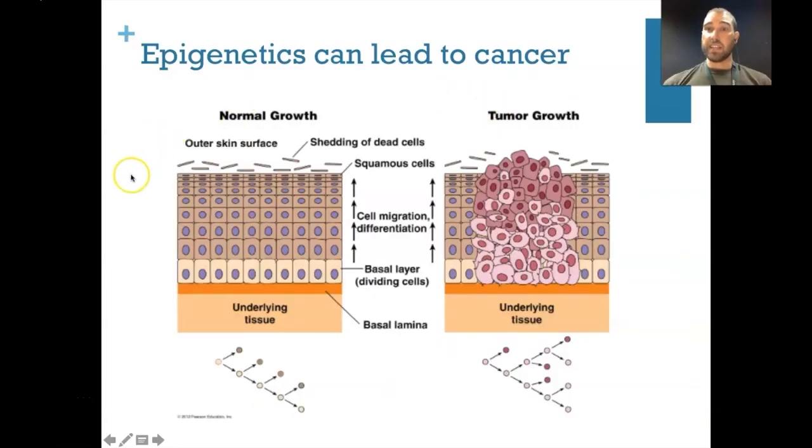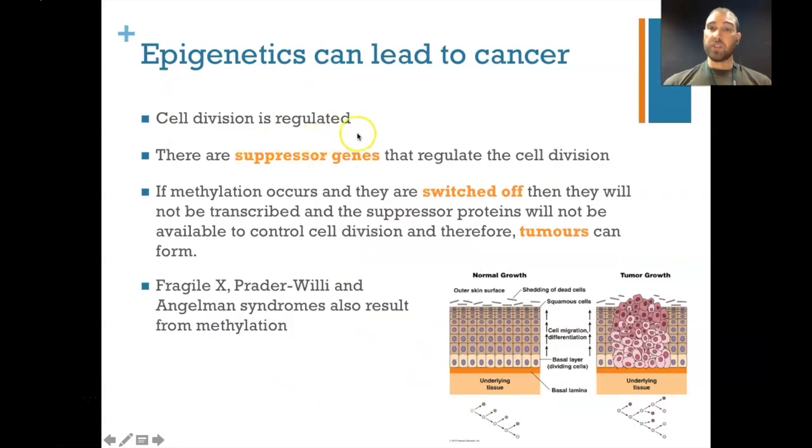Epigenetics can also lead to cancer. If we're looking at skin cancer here, you have your regular cells, and then if you have one cell that switches over to not being able to regulate its reproduction, it starts reproducing over and over and over, you get tumors being produced, and that's what a cancer is. So cell division is usually regulated. Your cells don't just keep on reproducing, they only reproduce when they're really required to.